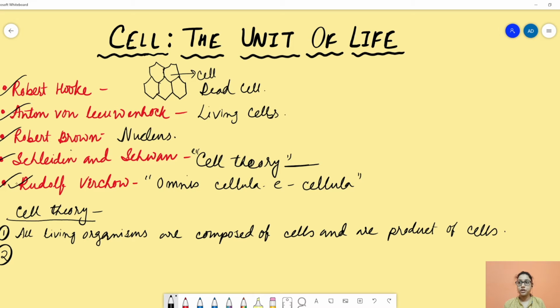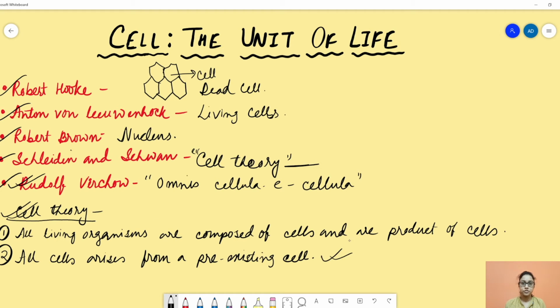The next point, which Rudolf Virchow has given, is that all cells arise from pre-existing cells. Okay, this is the cell theory which has 2 points. The second postulate was given by Rudolf Virchow, and now the theory is known as modern cell theory.